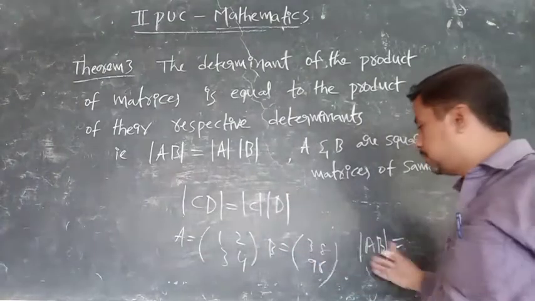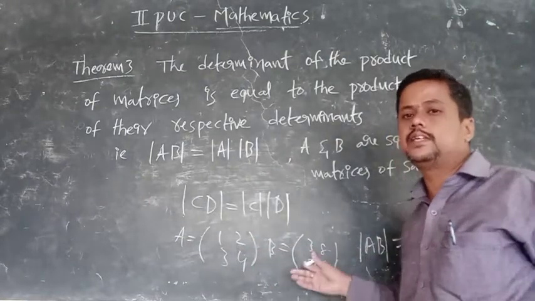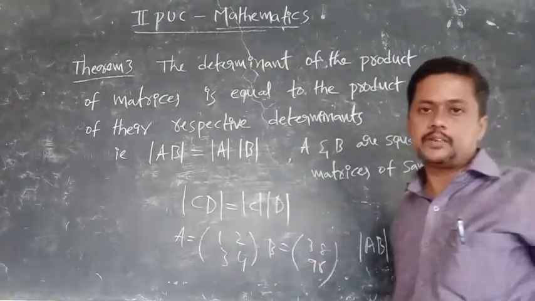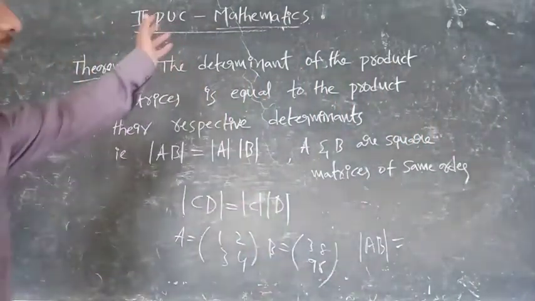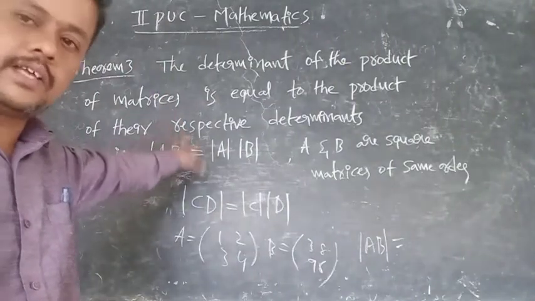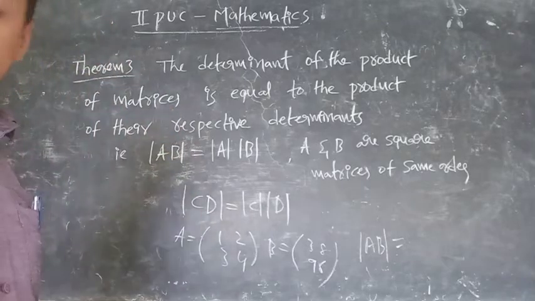Det A into det B, the formula is there. Now calculate the det values and multiply them. It is easy. Like that it is very useful. So like that we have to calculate. There is no proof for this also. And we have an example.